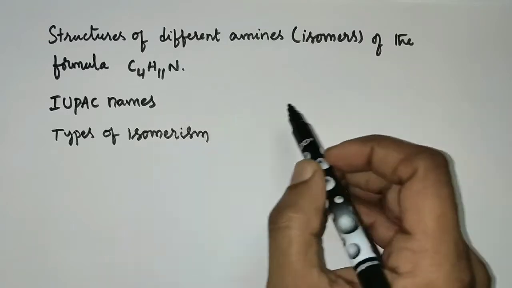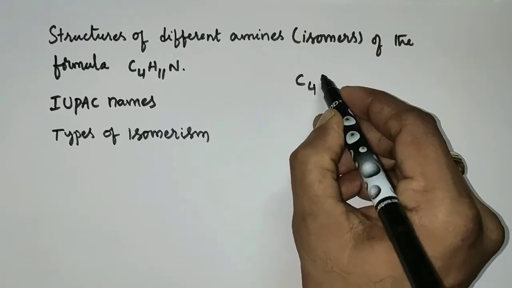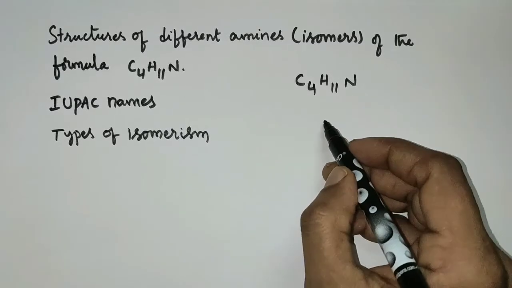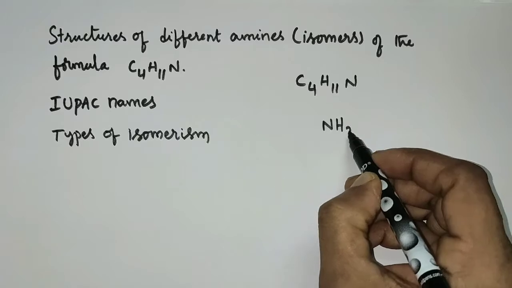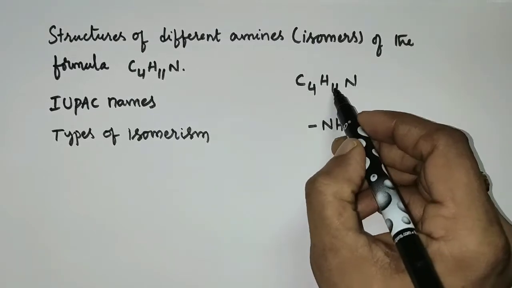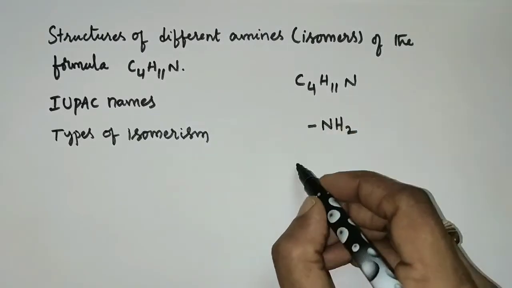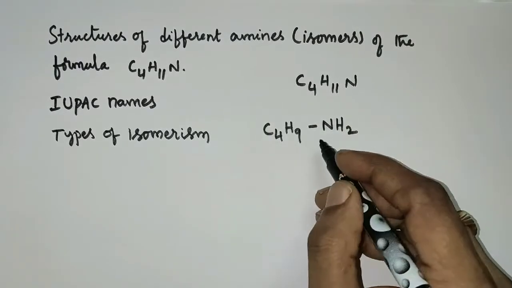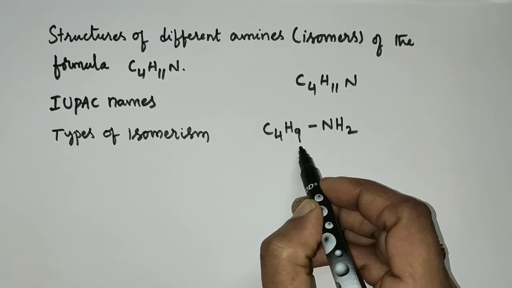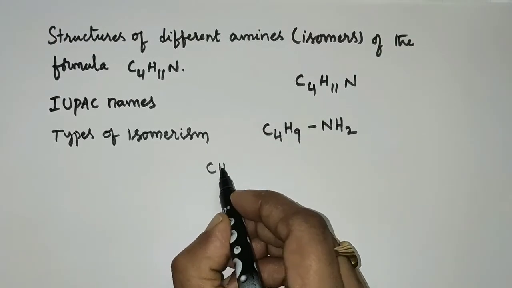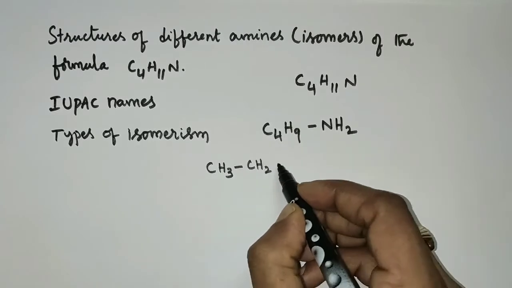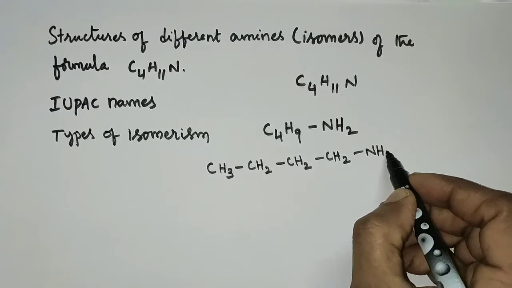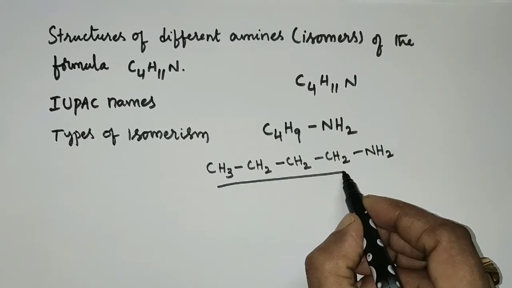Molecular formula given is C4H11N. I am going to start with primary amines. Primary amines will have a formula of NH2. So I am reducing 2 hydrogens from this formula. Then it becomes C4H9NH2, and I can write this C4H9 in different ways. CH3, CH2, CH2, CH2, NH2, which is an n-butyl carbon chain,